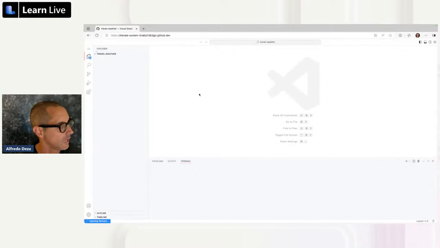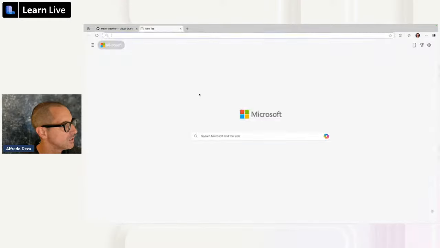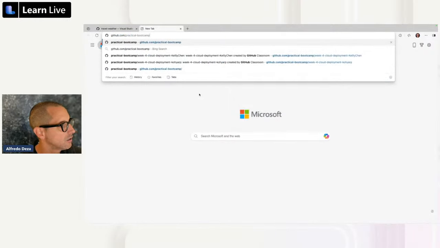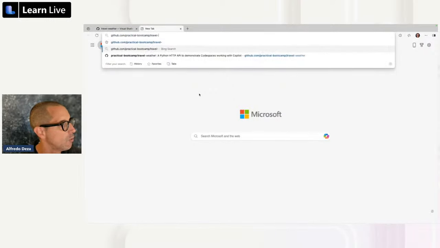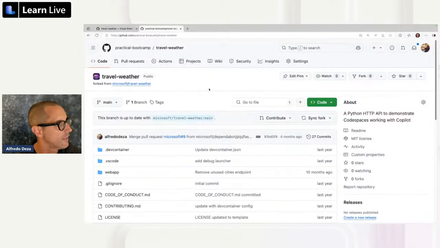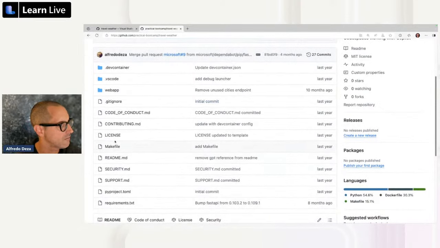Now, this is Visual Studio Code, by the way. It's going to load in the browser with all my files. While this is loading, let me go back to where I was, which is the practical bootcamp travel weather. There we go. Sorry about that, because we didn't open in a new window. All right, so we have a few files, right? Let's wait until the codespace finishes loading.